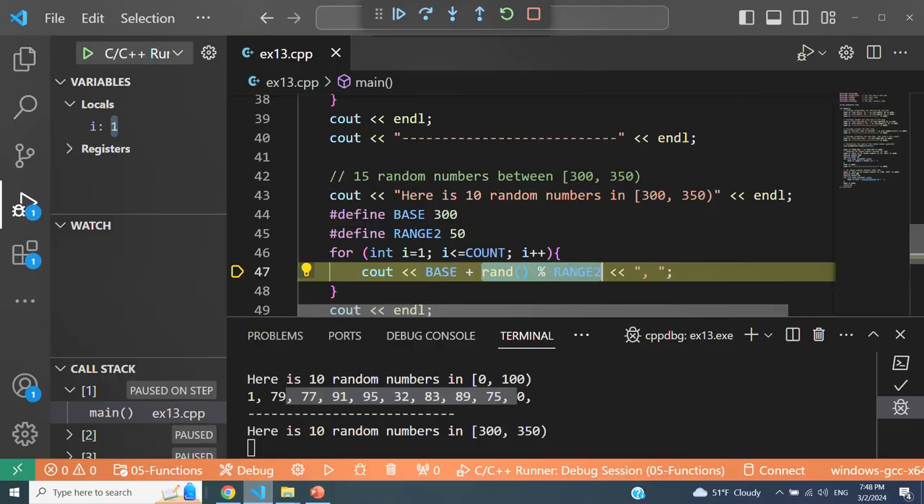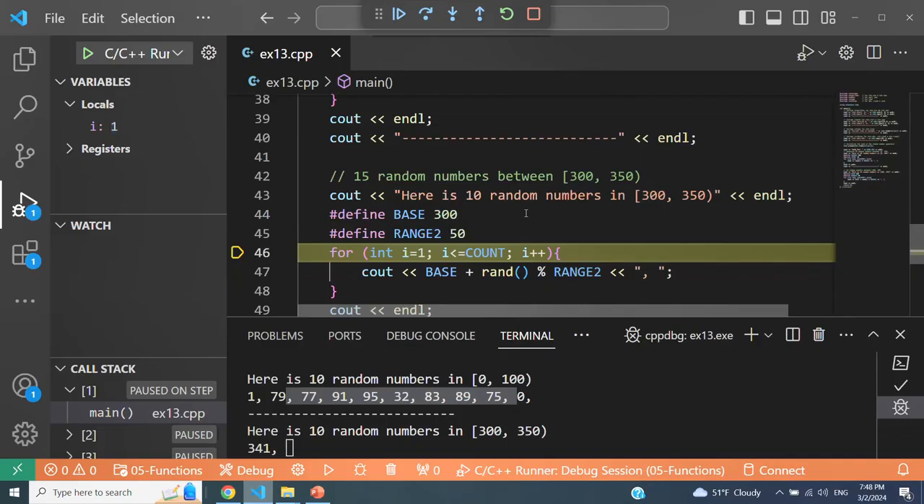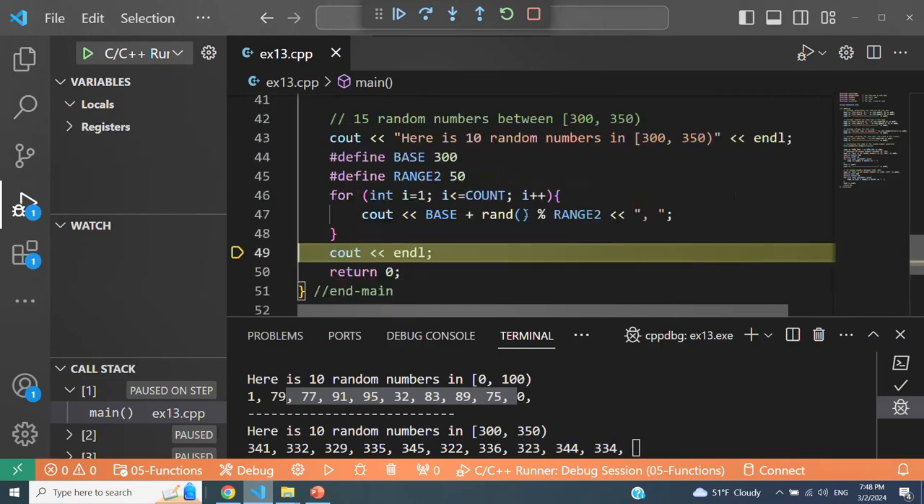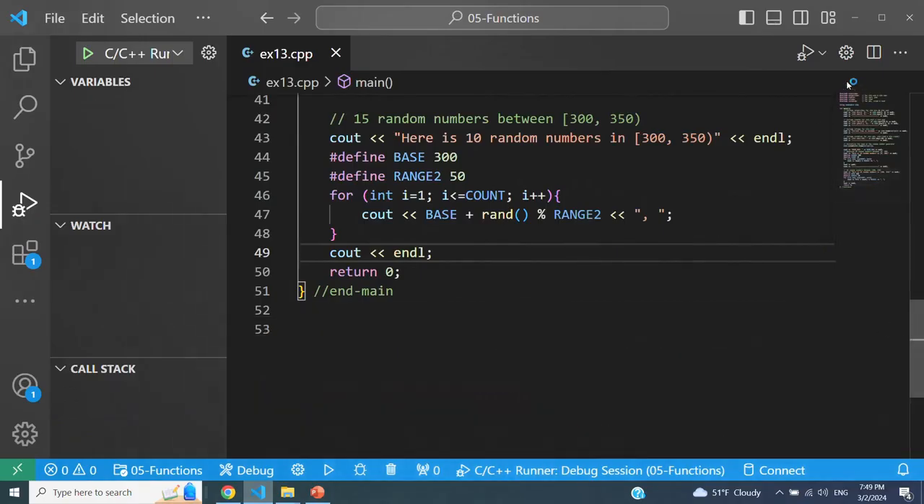And if I add base to it, base is 300, I'm basically shifting these numbers to the range of 300 to 350, 350 not included. So as you can see, these are the random numbers now: 341, 332, 329, and so on. All the numbers are between 300 and 350, with 350 not included in the range. That's it. Let me run this again.